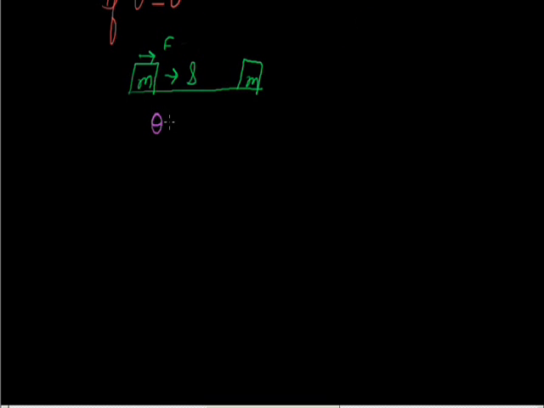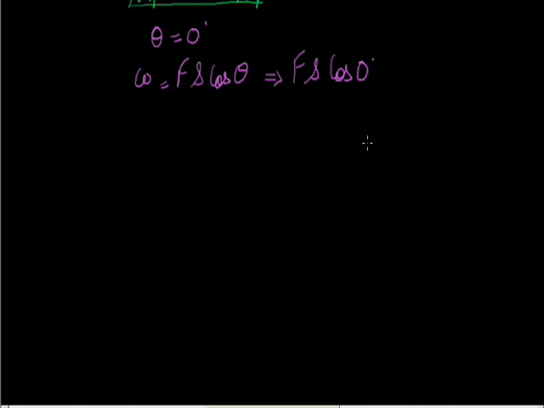It implies that the value of theta is 0 degree. Now we can state that work is F s cos theta, which means that theta is 0. So F s cos 0. We all know cos 0 is 1. Hence work done is F into s.